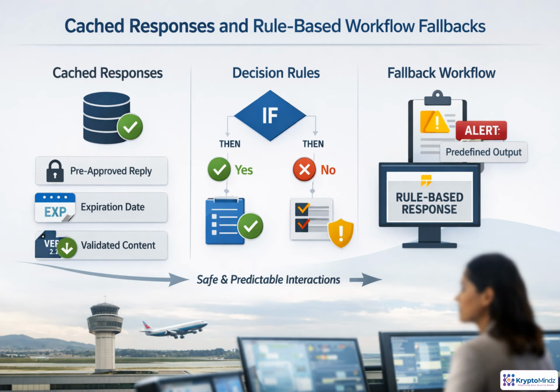During an outage, the safest fallback may be no generation at all. If a request is predictable and low risk, return a pre-approved response with an owner, expiration date, version, and validation record. If the situation involves regulated or safety-critical decisions, use deterministic rules instead of model judgment. The key is transparency. Label these outputs as fallback responses, and make their limits clear so users do not mistake them for fresh AI reasoning.